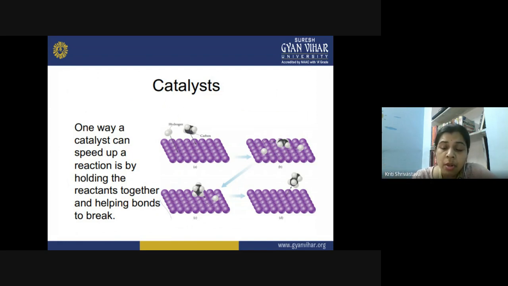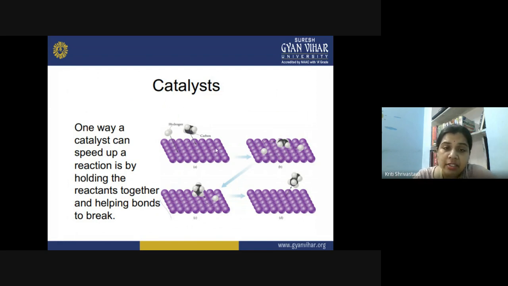But what if you bind the reactant molecules on a particular substrate, and now what happens? The reactant molecules are coming close enough to perform the chemical reaction. So now you need not provide energy for the molecules to collide. You need not increase the overall kinetic energy of the system. Rather, the simple thing that the catalyst is doing is that it can hold the reactant molecules on its surface, making them close enough, in close proximity, for the reaction to occur.